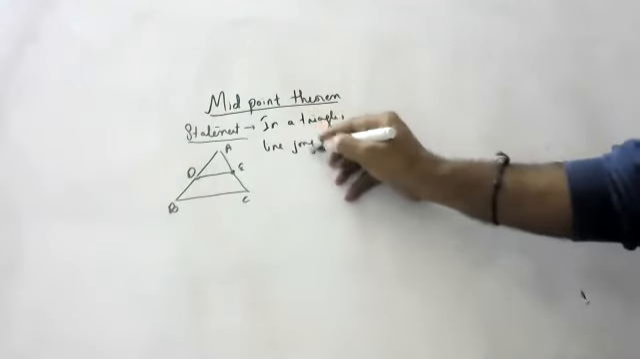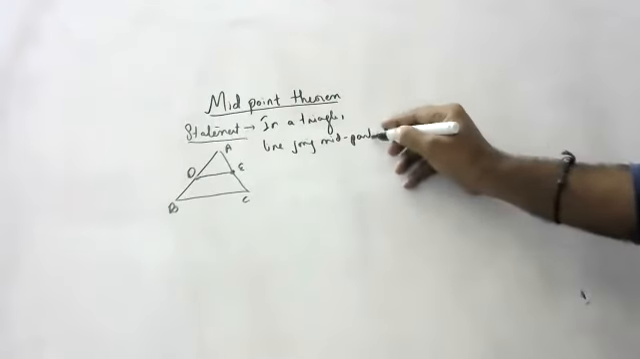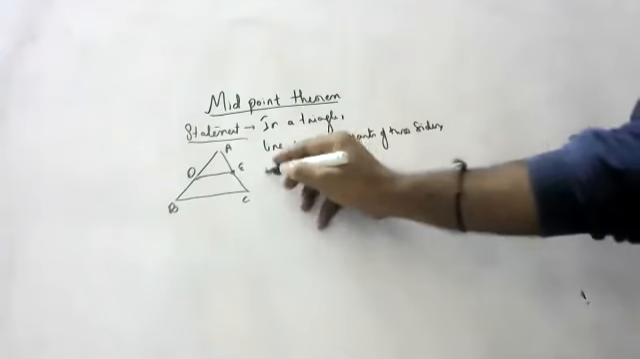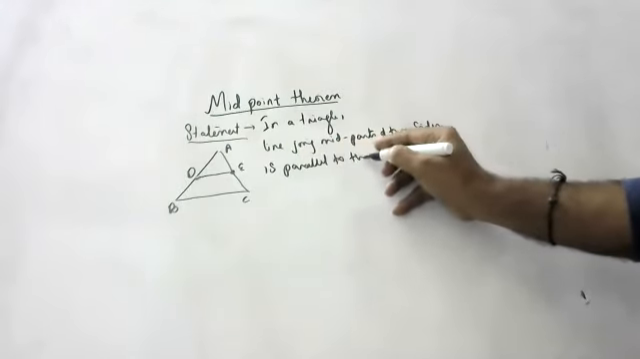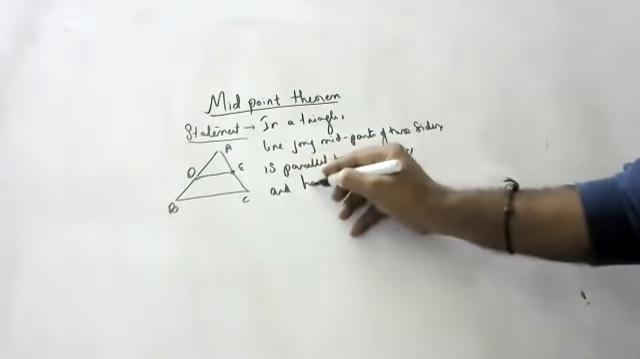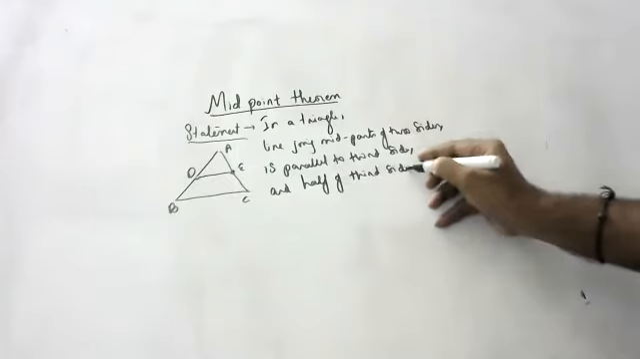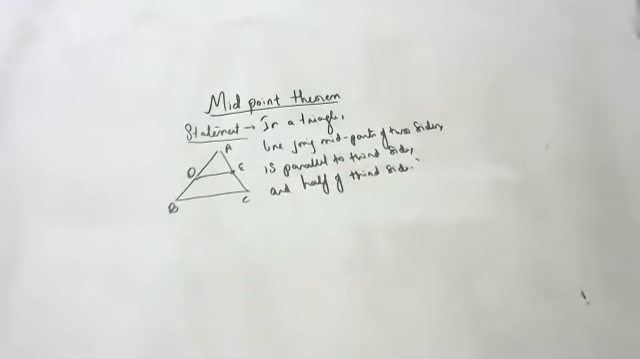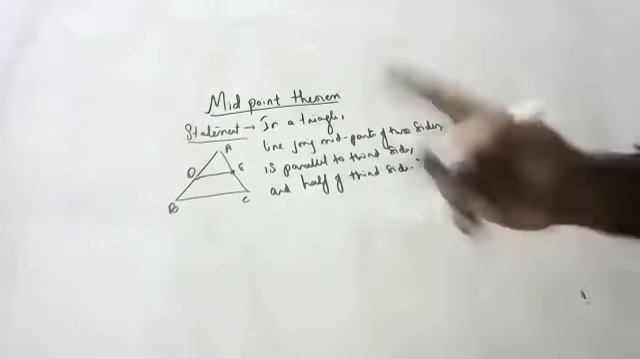The line joining midpoints, D and E are midpoints, of two sides is parallel to the third side and half of the third side. What is our statement, children? The line joining midpoints of two sides is parallel to the third side and half of the third side.